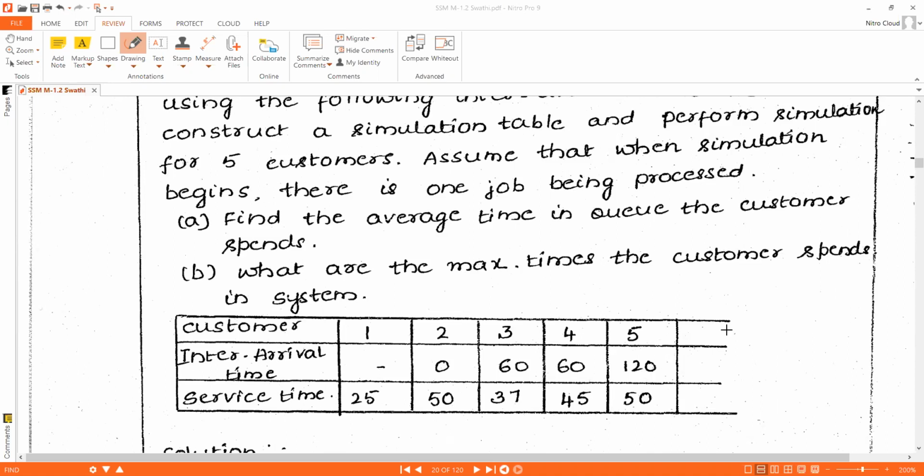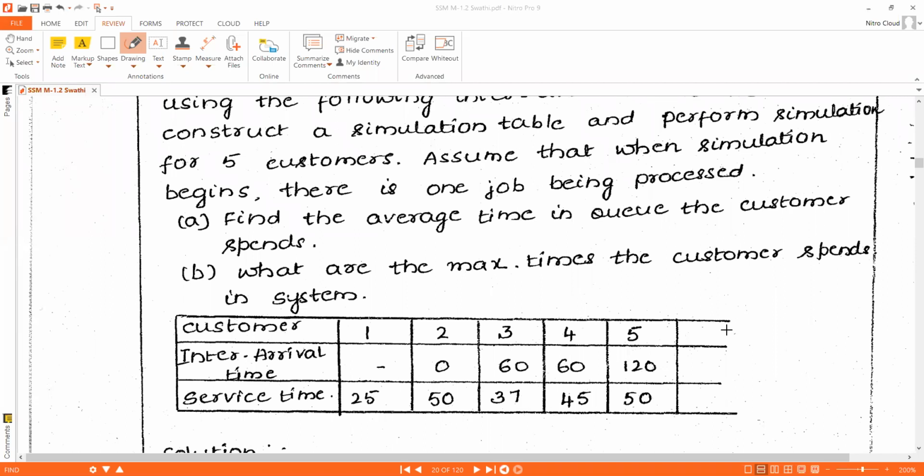In the previous problem, they have given the probabilities for service time. Arrival time, they did not give even probability also. By using their probabilities, we have calculated the interarrival time, and by using their random numbers, we have calculated the arrival time.